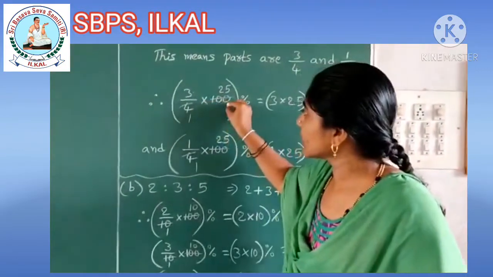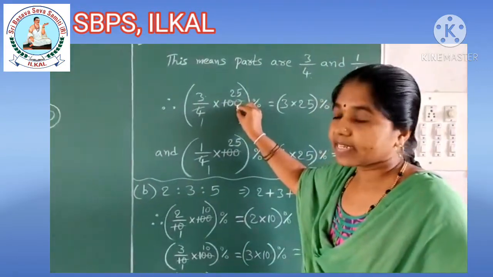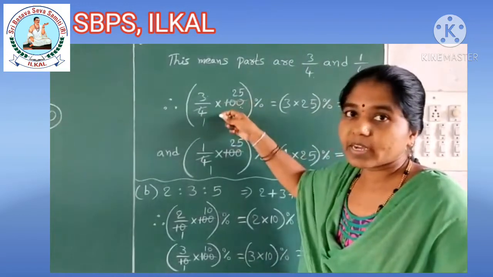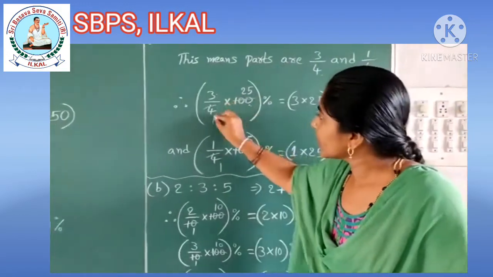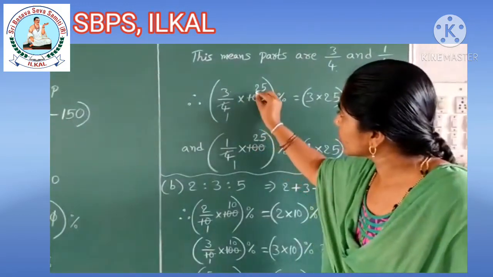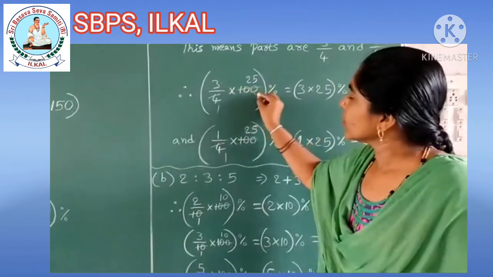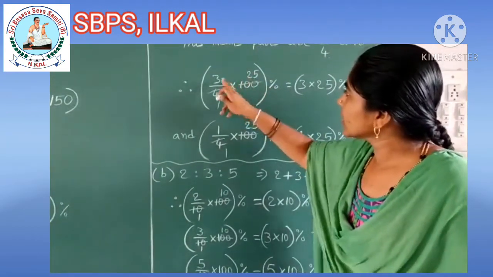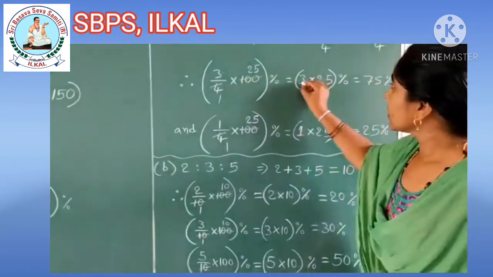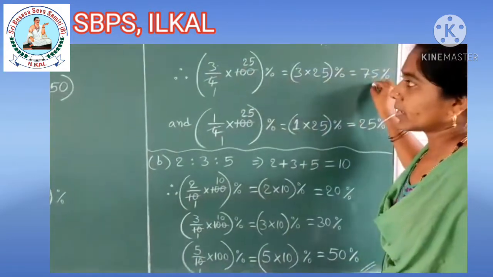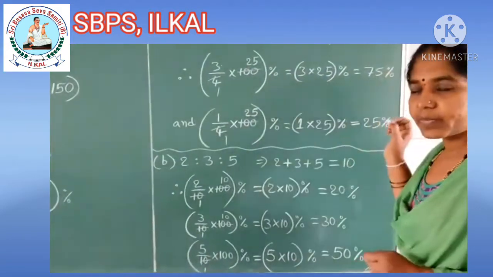3 by 4 into 100. Per 100 we are finding, children, we are converting to percentage. Then we have to multiply into 100. 3 by 4 into 100. 4 ones are 4, 4 twos are 8, 4 fives are 20. If you strike out, children, 3 into 25 will remain. 3 into 25 is nothing but 75. Means 3 by 4 means 75%.